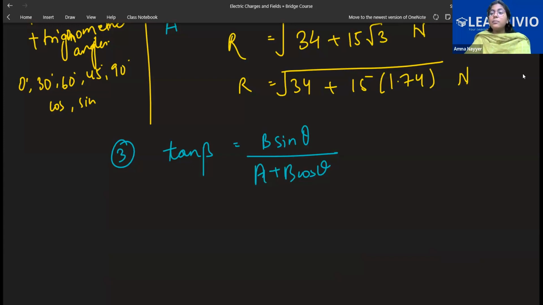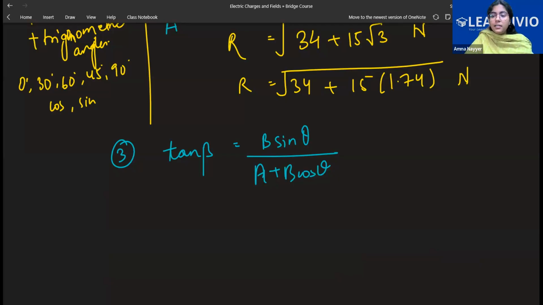In the case of the magnitude, the formula was very simple: A square plus B square. You can write it as B square plus A square, that didn't make a difference, so you could choose anything. But here you have to be very specific. If you are taking one vector as A, then that only will be put here.